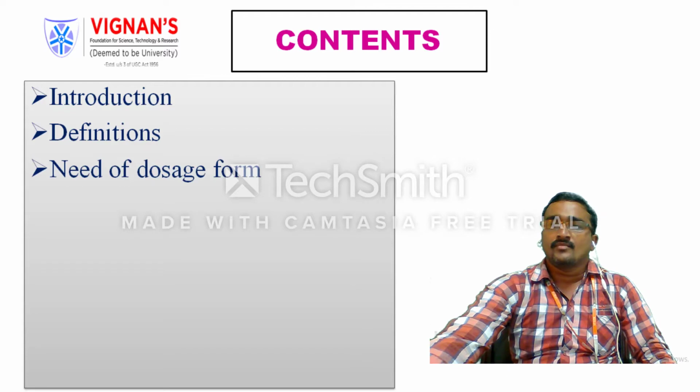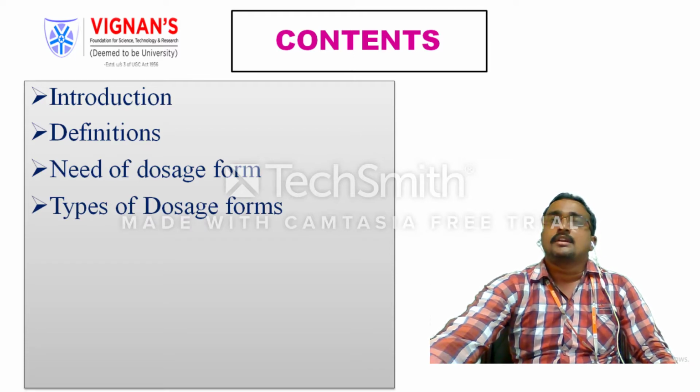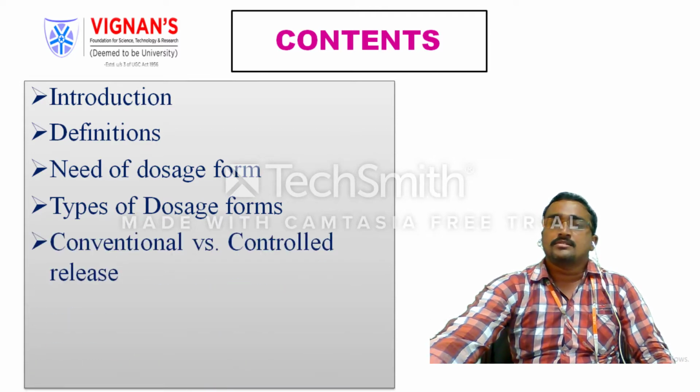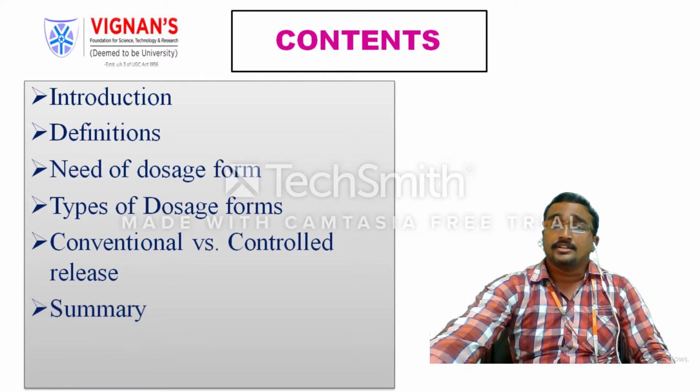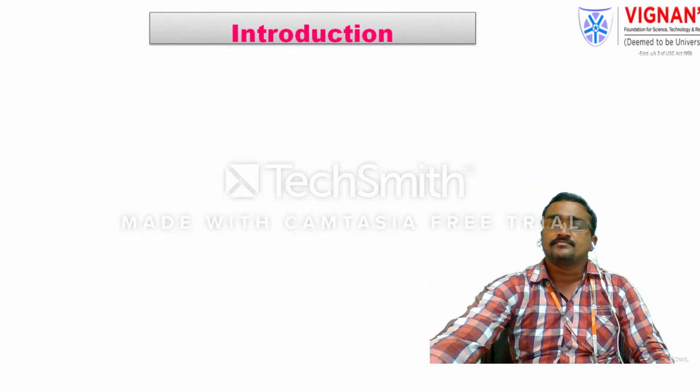I also want to highlight the need and importance of the dosage form in this presentation. Then the different types of dosage forms, solid, liquid, semi-solid or gaseous. Then the difference between conventional and controlled release. And finally, summarizing the whole presentation and references. So let us see one after the other.